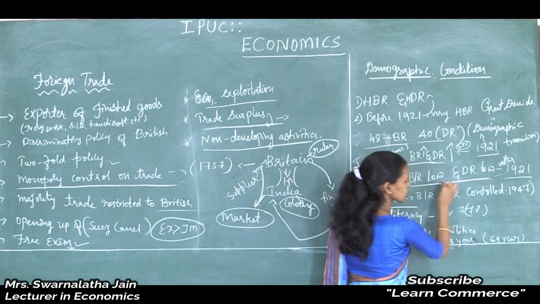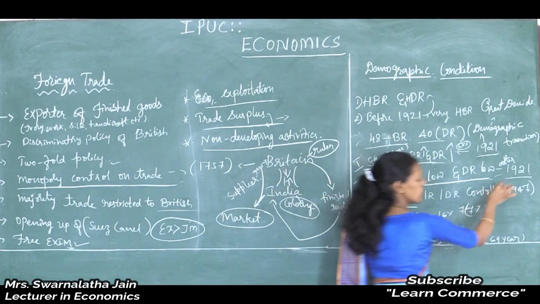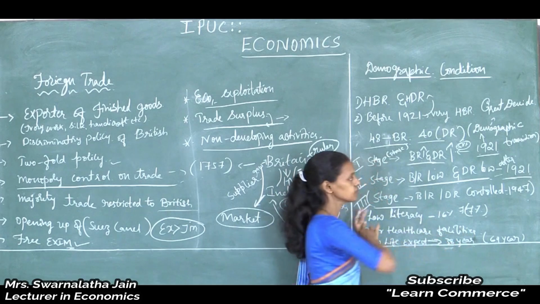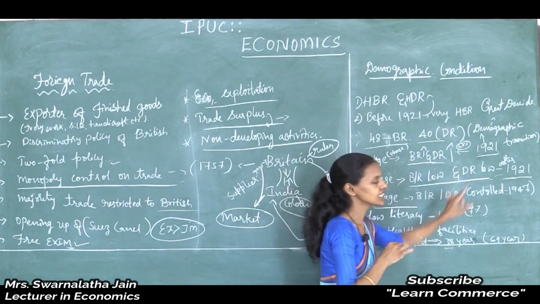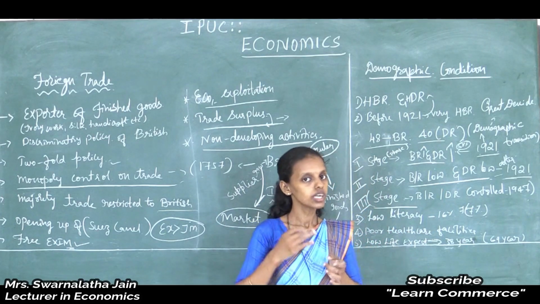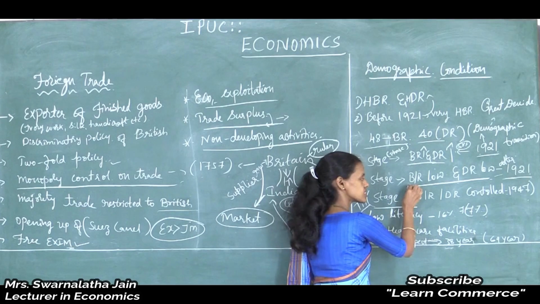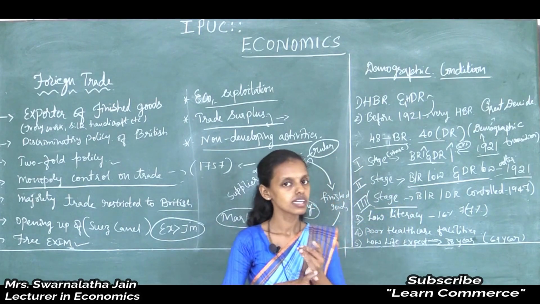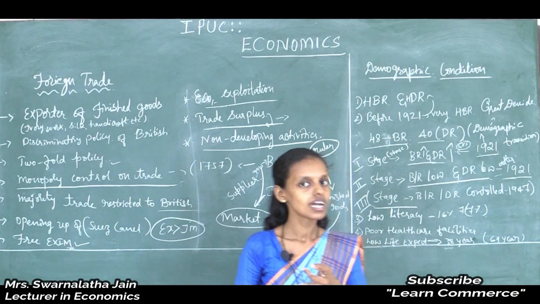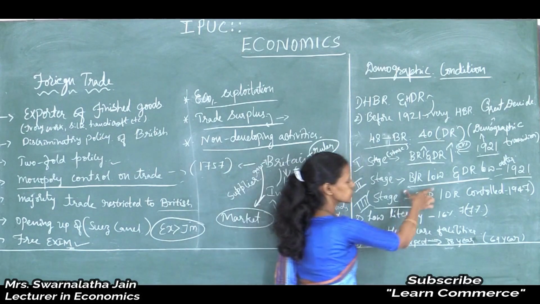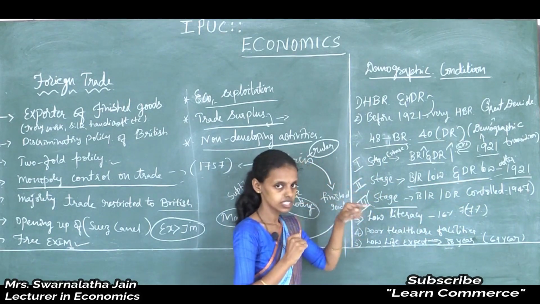Birth rate became low and death rate also became low. After 1921, both birth rate and death rate slowly came down. It is because of good healthcare facilities, establishment of hospitals, and awareness among the people. Everything led to control of the population and of the death rate also.